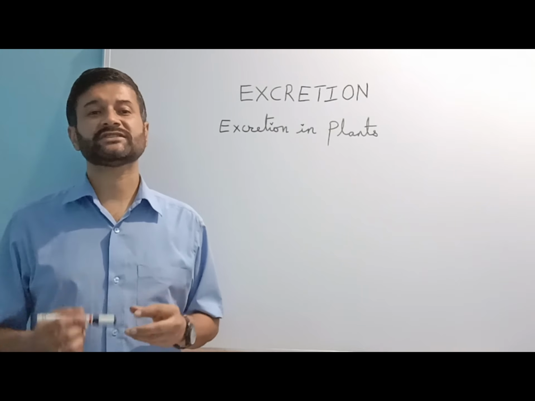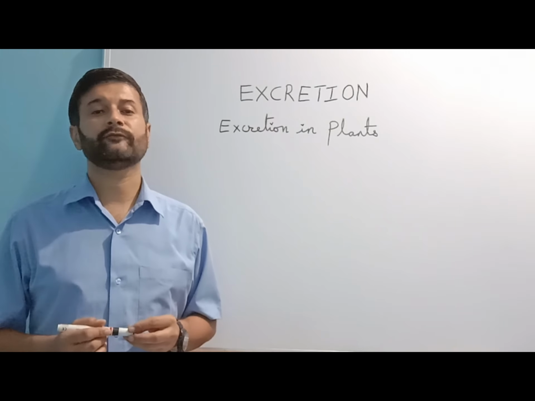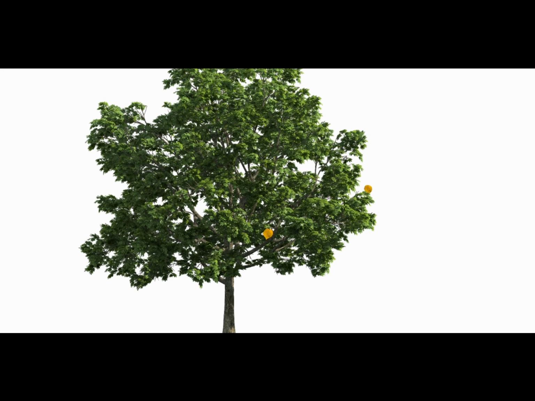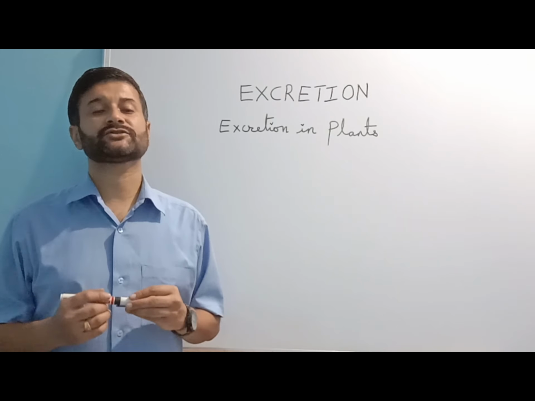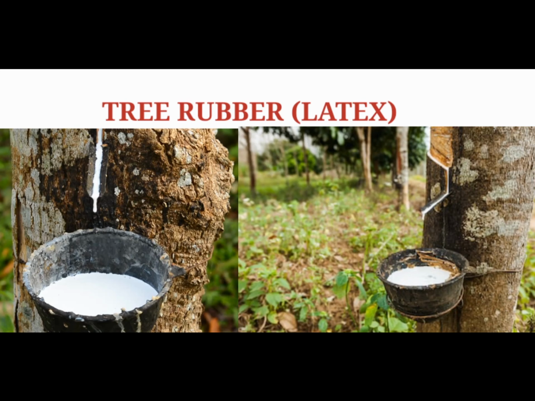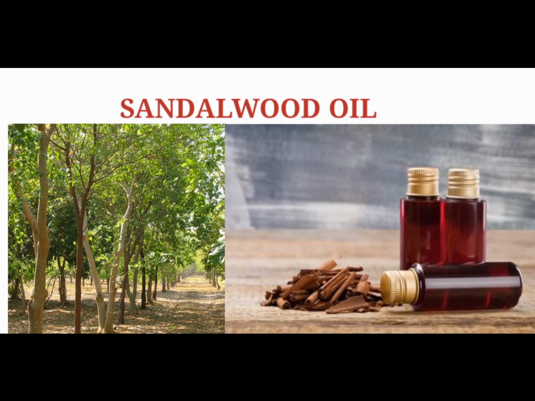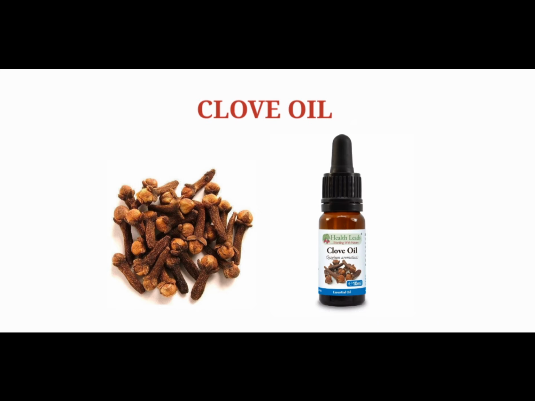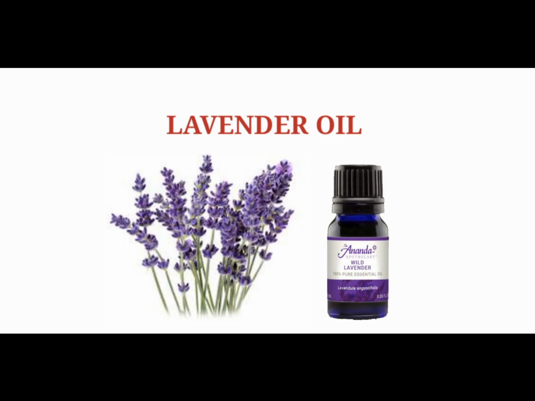In some parts such as leaves, which they can lose and fall off in order to get rid of the waste products. Other waste products are stored especially in old xylem in the form of resin and gum. Some of the plant wastes such as natural rubber, gum, resins and essential oils like sandalwood oil, eucalyptus oil, clove oil and lavender oil are useful to man.